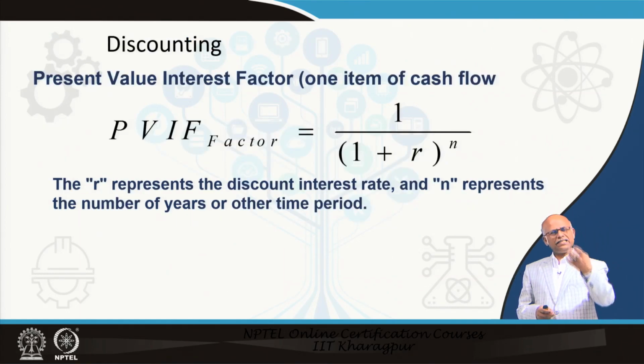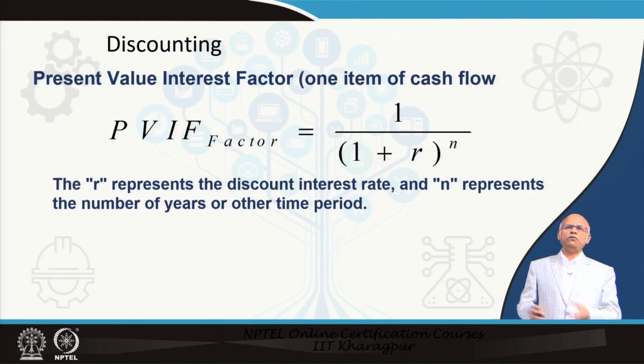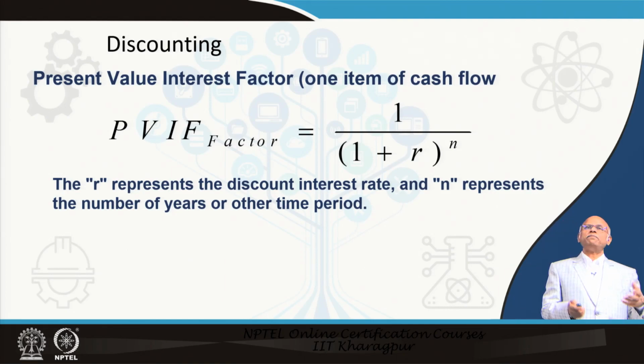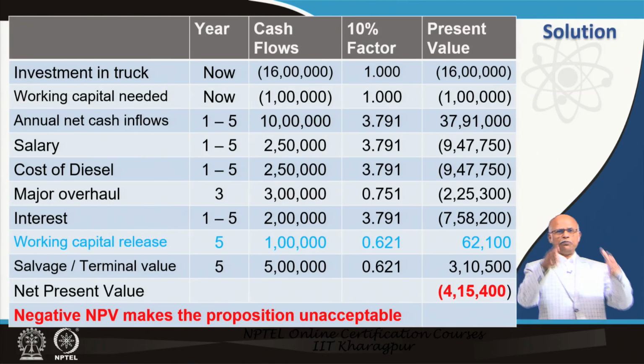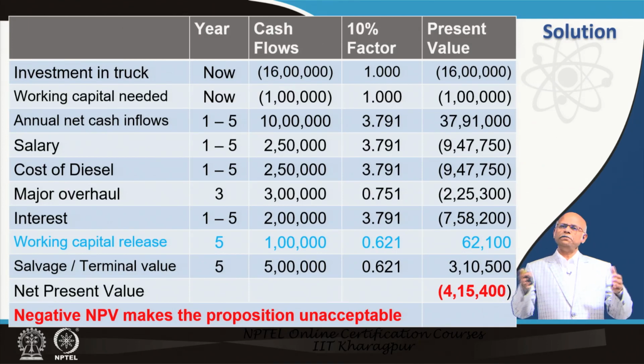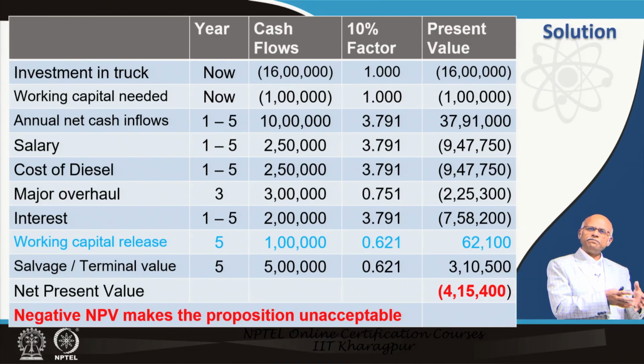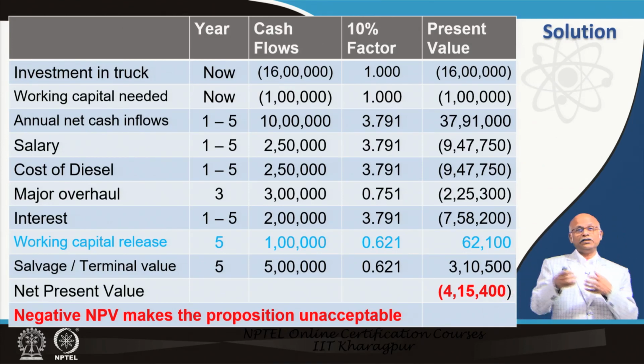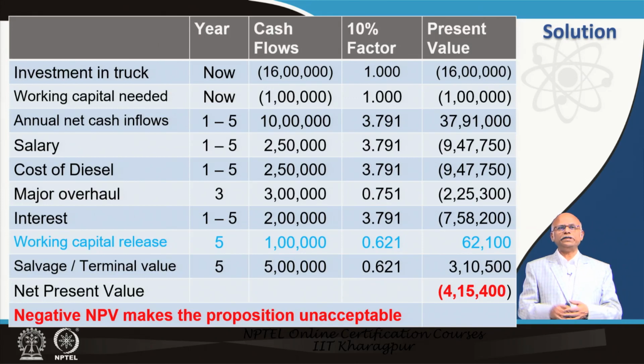For each item you can use this formula for estimating net present value. Each we have put in a table. So, investment in the truck is 16 lakh rupees, present value is 16 lakh negative, because we are making net present value, present day value. So, 16 lakh rupees today is 16 lakh rupees. Working capital, again we are sinking working capital of 1 lakh. So, negative 1 lakh.